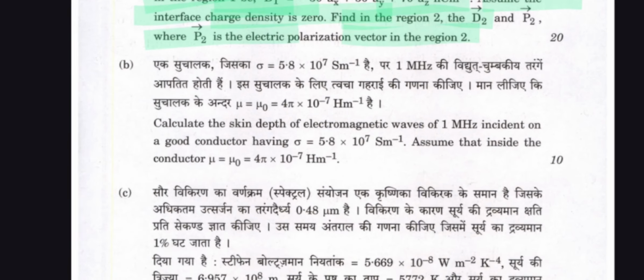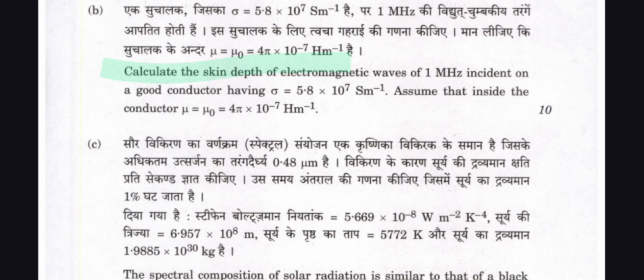So question b is here. Calculate the skin depth of an electromagnetic wave of 1 MHz that is incident on a good conductor having sigma equal to 5.8 × 10^7 S m^-1. Assume that inside the conductor mu is equal to mu naught, so 4π × 10^-7 H/m. So this is alpha and beta.